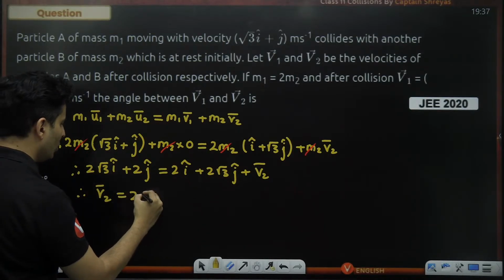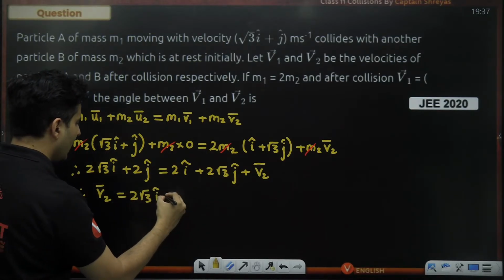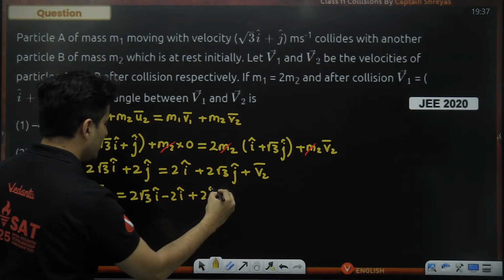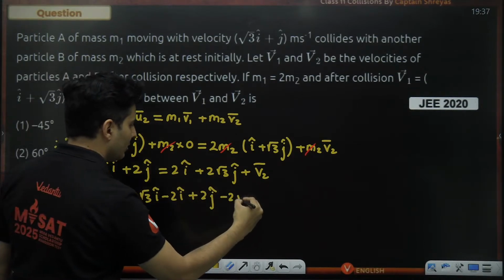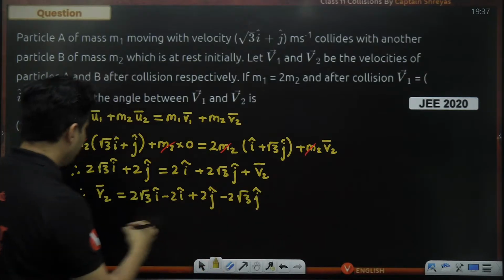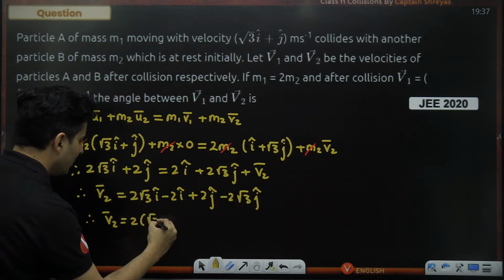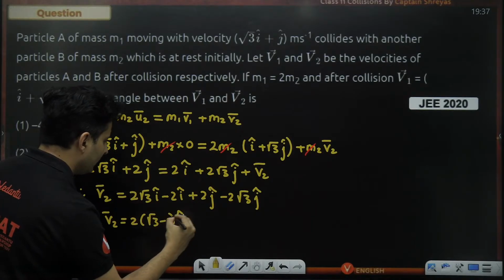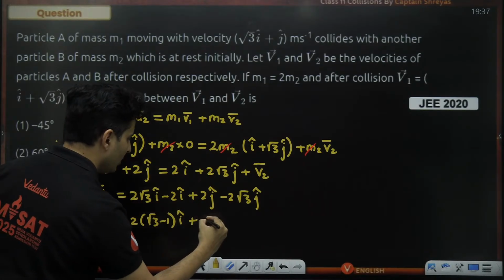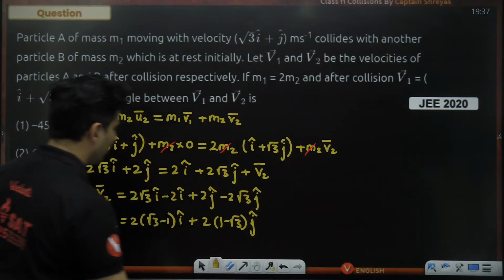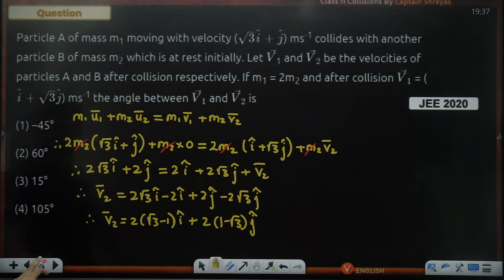So it will become 2 root 3 i cap minus 2 i cap plus 2 j cap minus 2 root 3 j cap. Therefore, my velocity will become 2 (root 3 minus 1) i cap plus 2 (1 minus root 3) j cap. So we have found the value of V2.